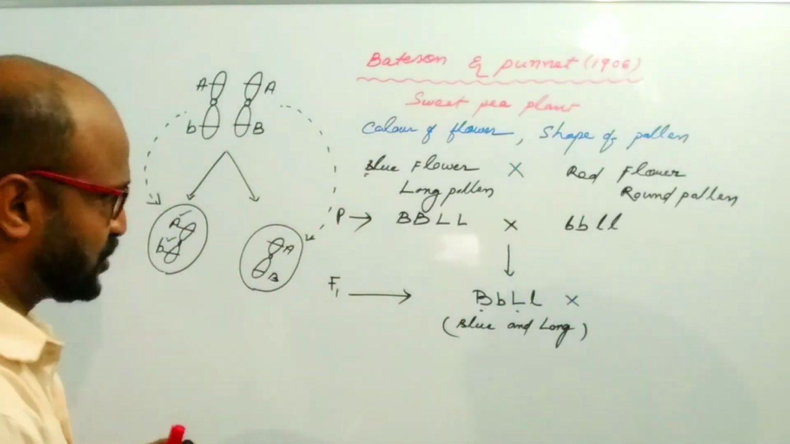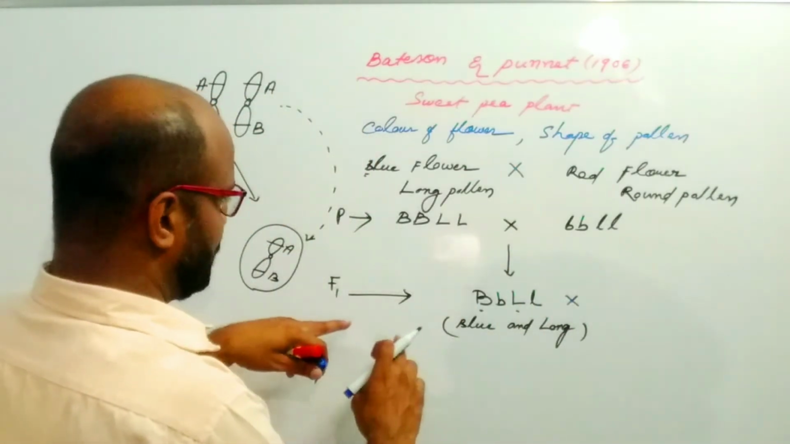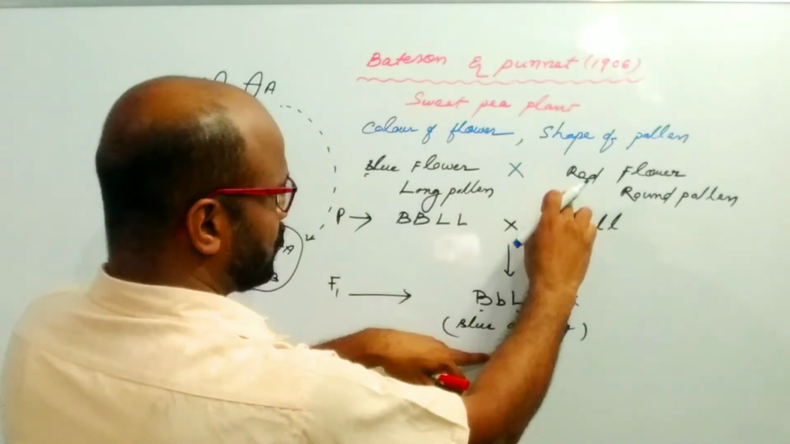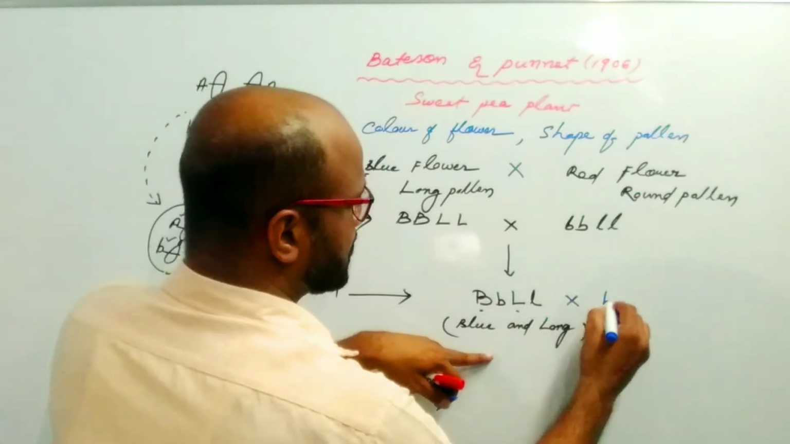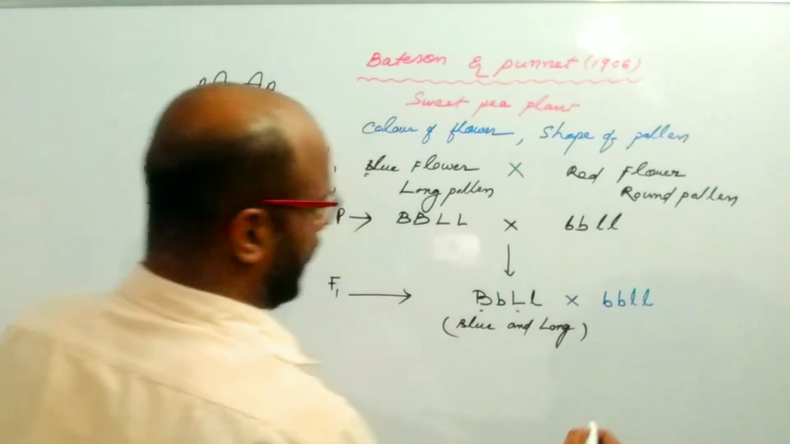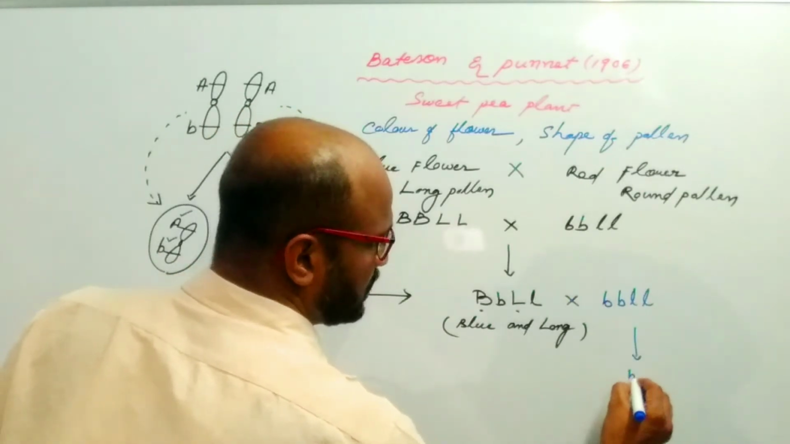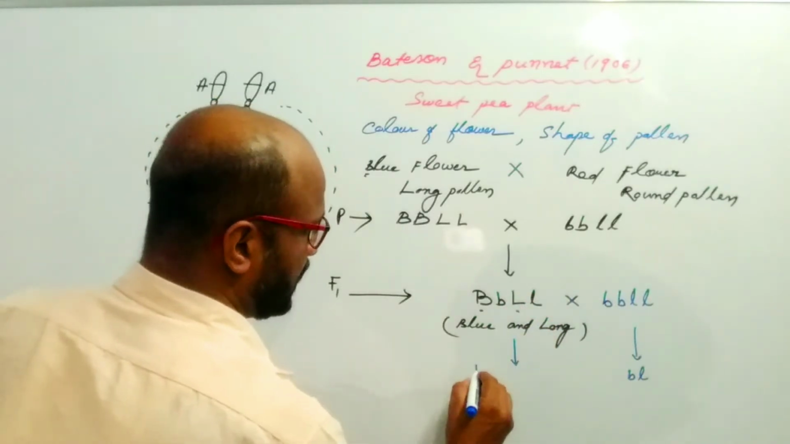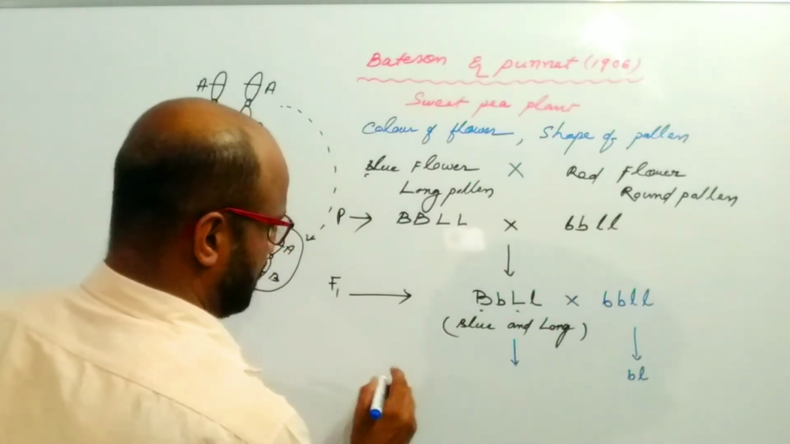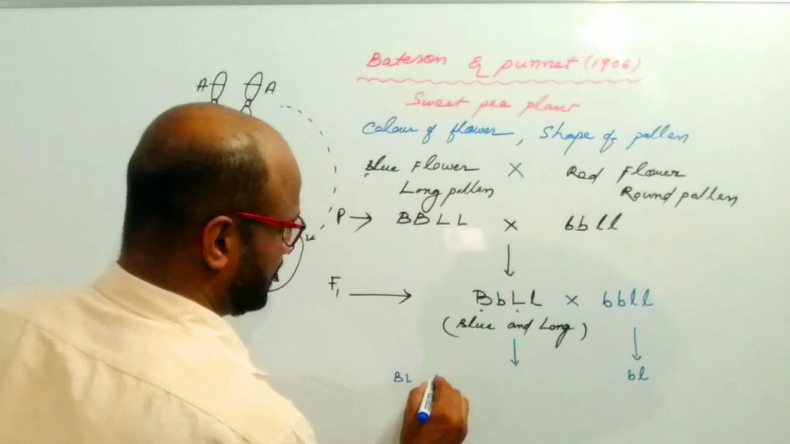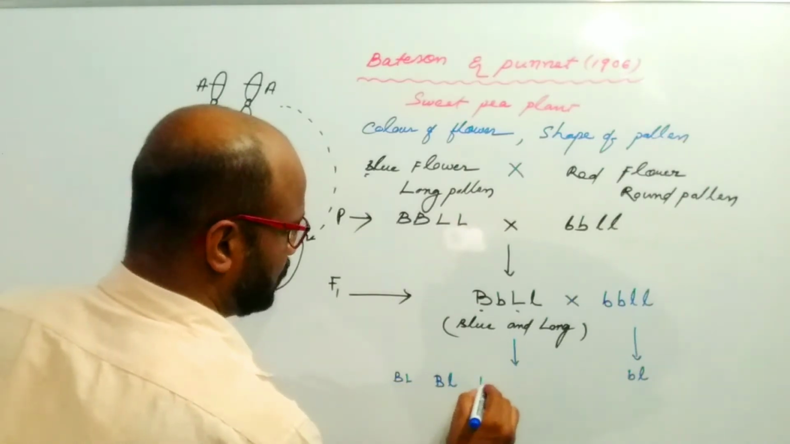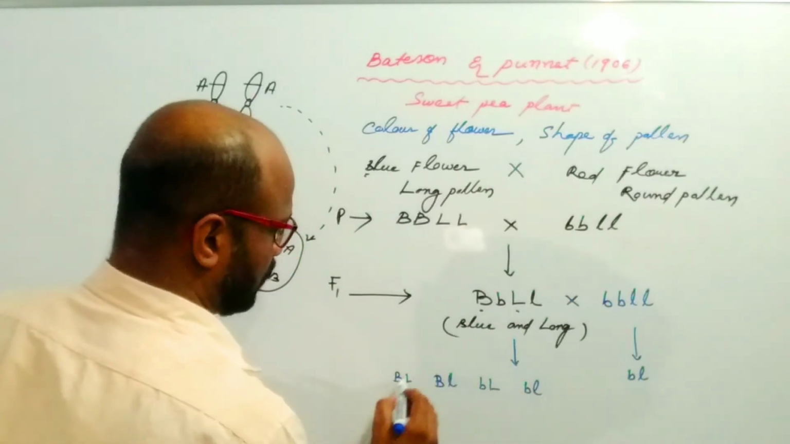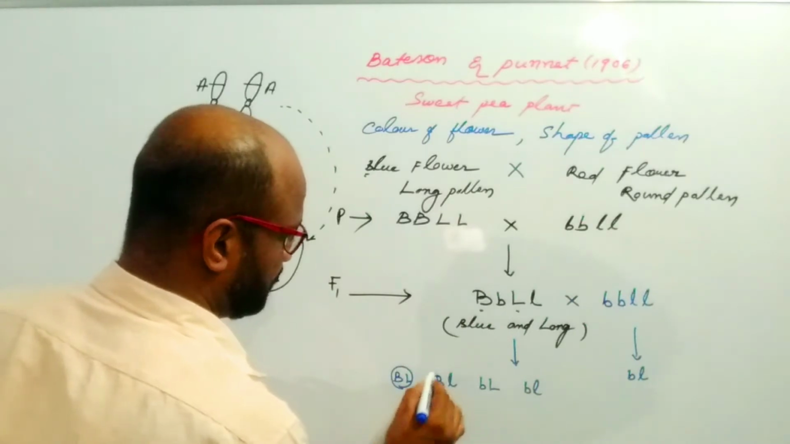They did the test cross. Test cross means crossing the F1 offspring with the recessive parent. So this is the double recessive parent, which is small b small b small l small l. So the gamete will be small b small l, and here the gametes will be capital B capital L, capital B small l, small b capital L, and small b small l. So these are the four types of gametes.